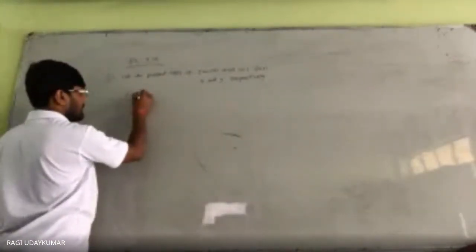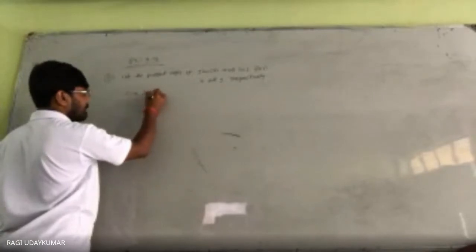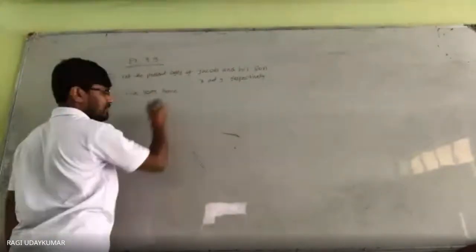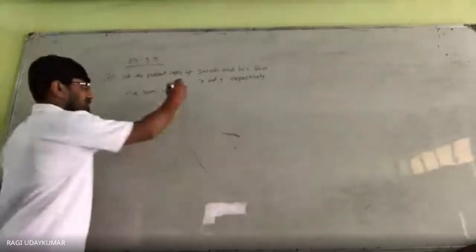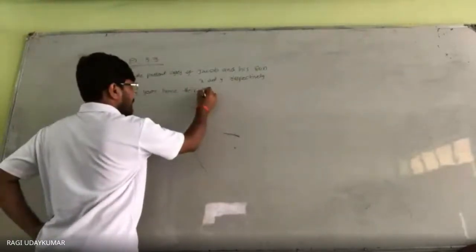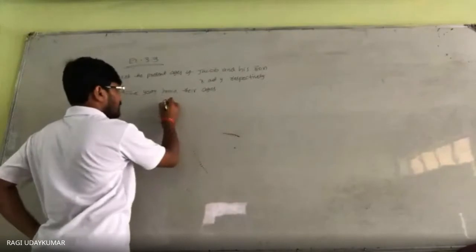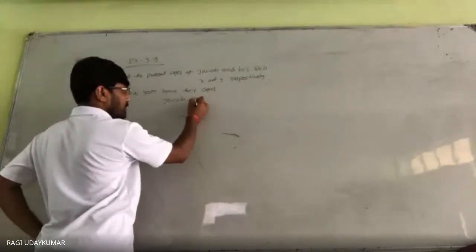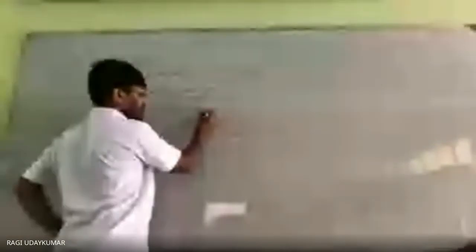Five years hence, their ages. Jacob's age, can anyone tell? x plus 5. Jacob's son's age is y plus 5.